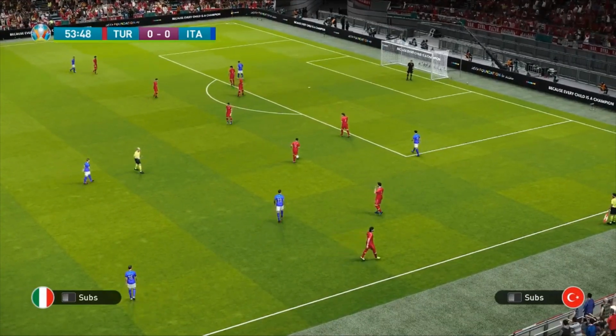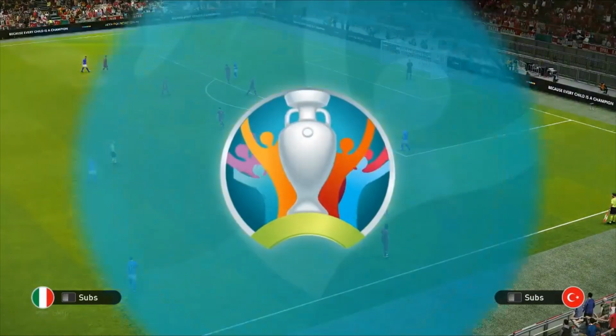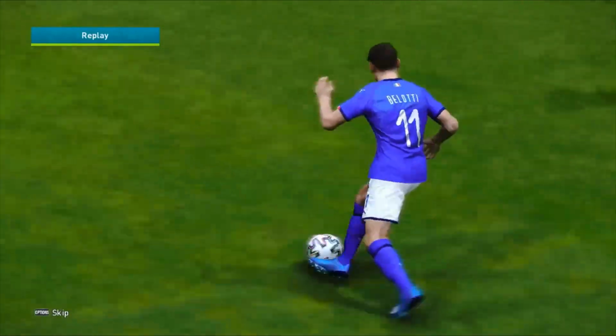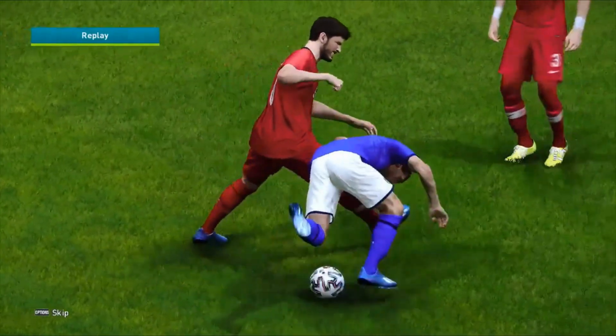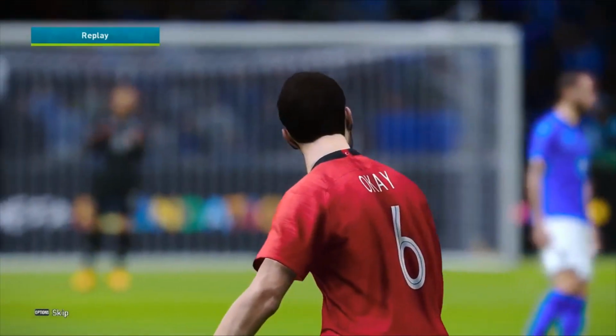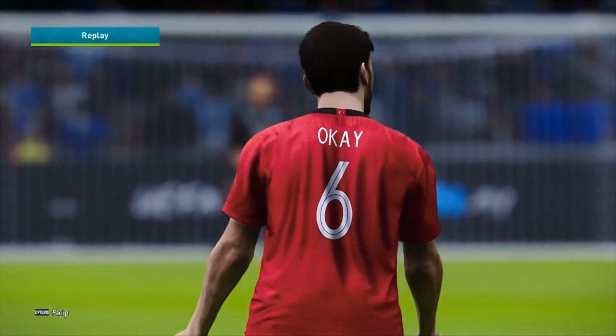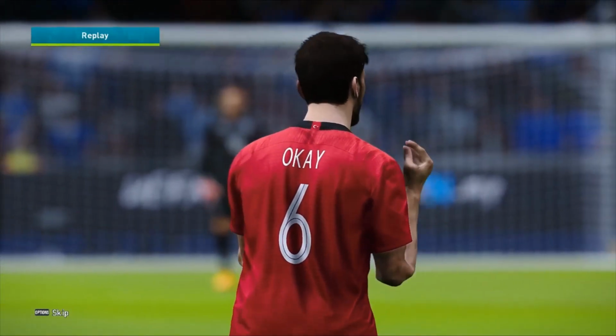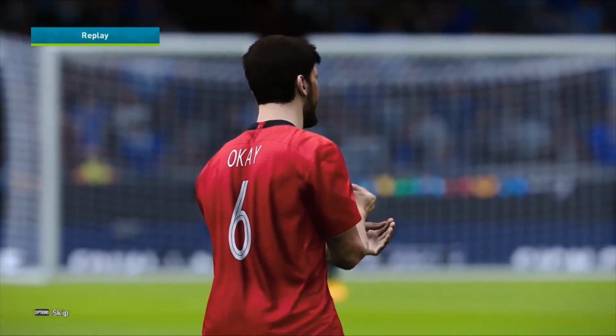The referee's given a free kick here, though, in a decent position to whip this one in. Of course, there, Belotti kind of having his first few touches on the ball there. It is a poor tackle. And Olcay there is not going to be given a booking, just a bit of a warning there from the referee to calm it down.